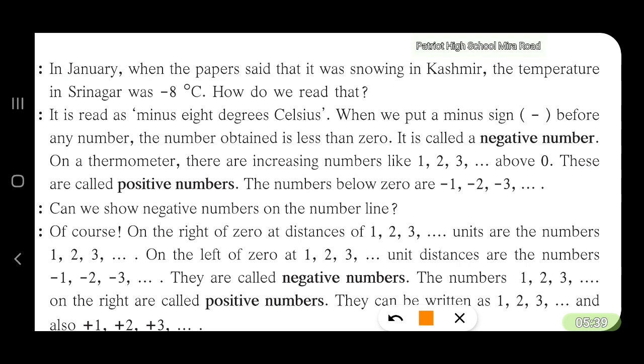In January, there is snowing in Kashmir, and the temperature reported was -8 degrees Celsius. So what does minus mean? Our thermometer has a scale of 0 to 100 degrees. We know that the freezing point of water, that means where ice is formed, is 0 degrees. At 0 degrees, ice is formed. So what do you mean by -8 degrees?